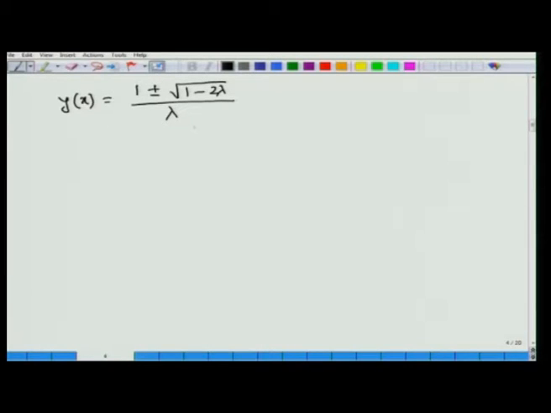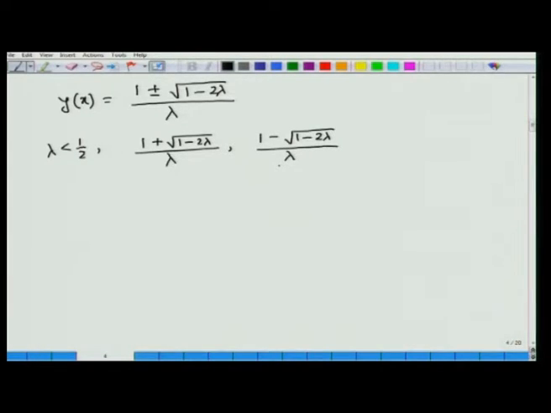Now, this expression is a little bit interesting. First of all you can observe that whenever lambda is less than half we find two solutions. One is (1 plus root over 1 minus 2 lambda) divided by lambda, and other is (1 minus root over 1 minus 2 lambda) divided by lambda.